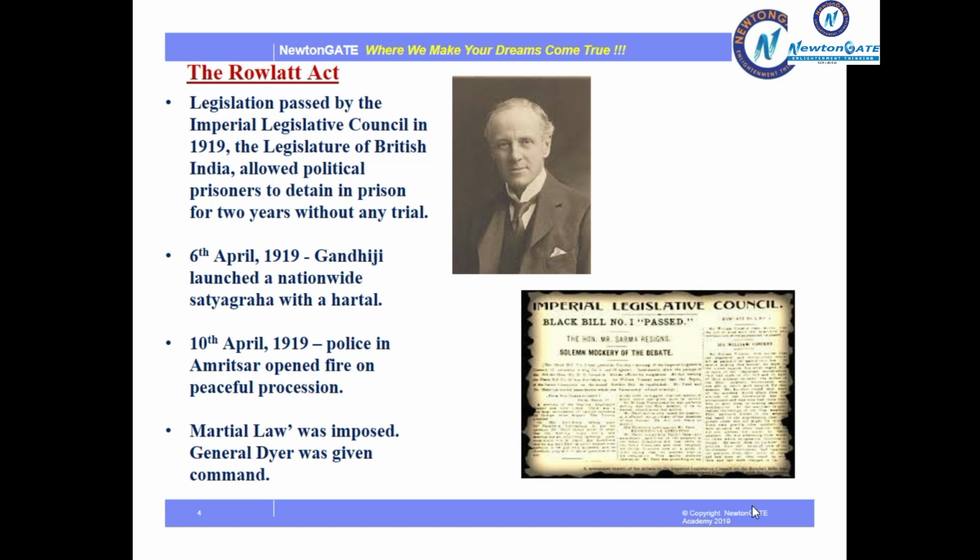On 6th April 1919, Gandhiji launched a nationwide Satyagraha with a hartal. On 10th April 1919, police in Amritsar opened fire on a peaceful procession. And martial law was imposed, where General Dyer was given the command.